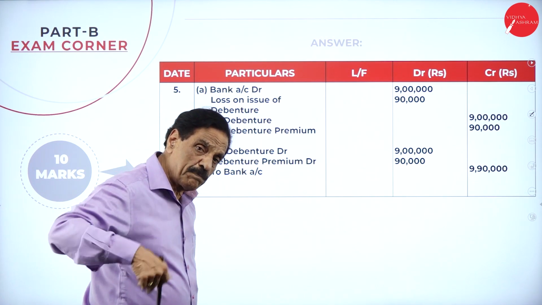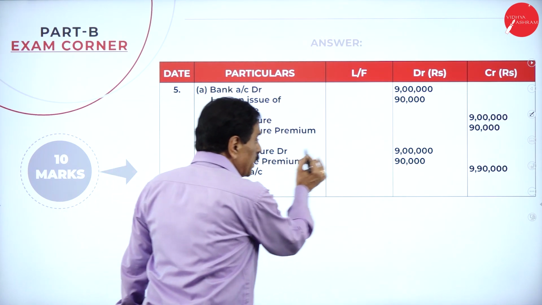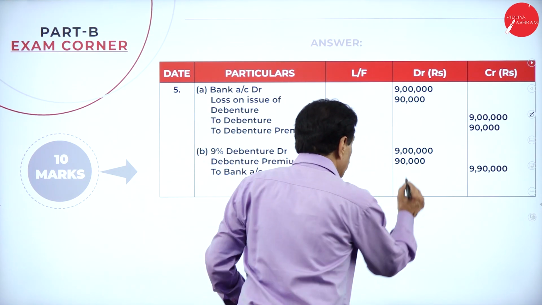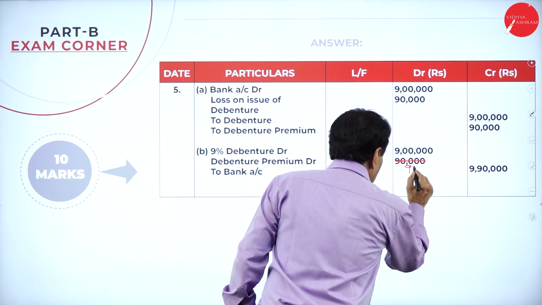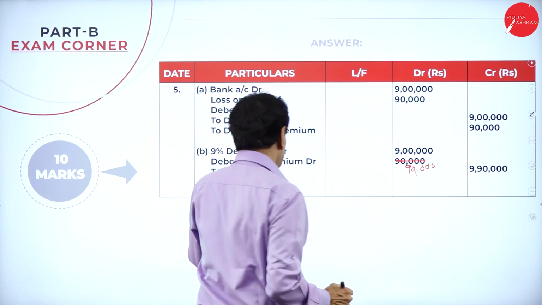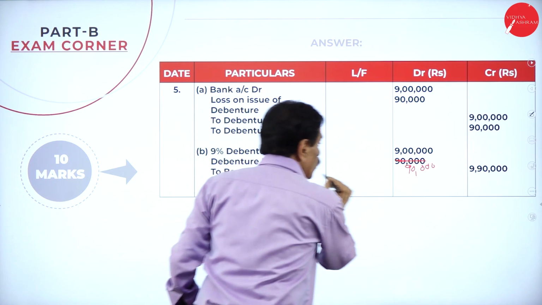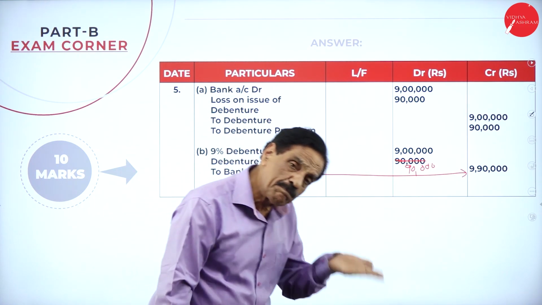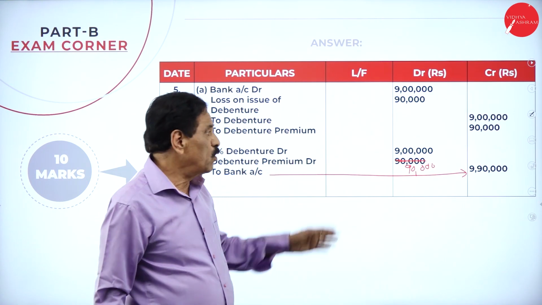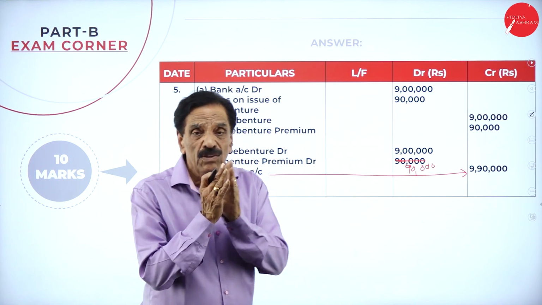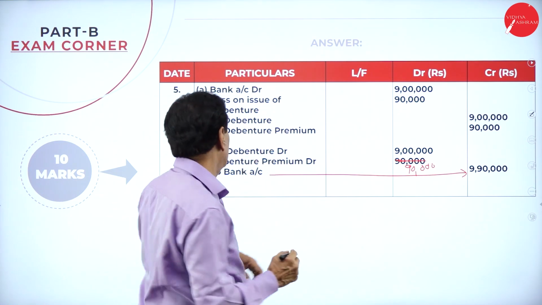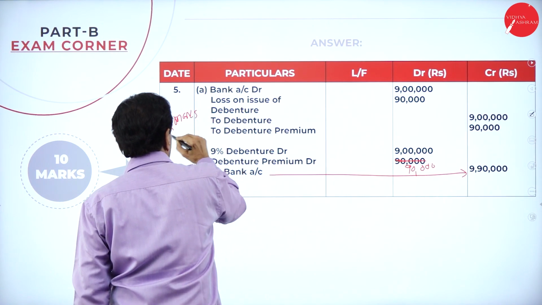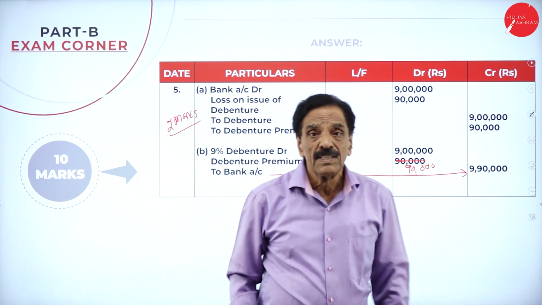Now you are going to pay the premium. Face value: 9% debenture account debit 9 lakh, debenture premium account debit 90,000, to bank account 9 lakh 90,000. Paid at a premium, taken at par. You are the sufferer of 90,000. You suffered like this. Here also 2 marks for this. So totally you got 10 marks.